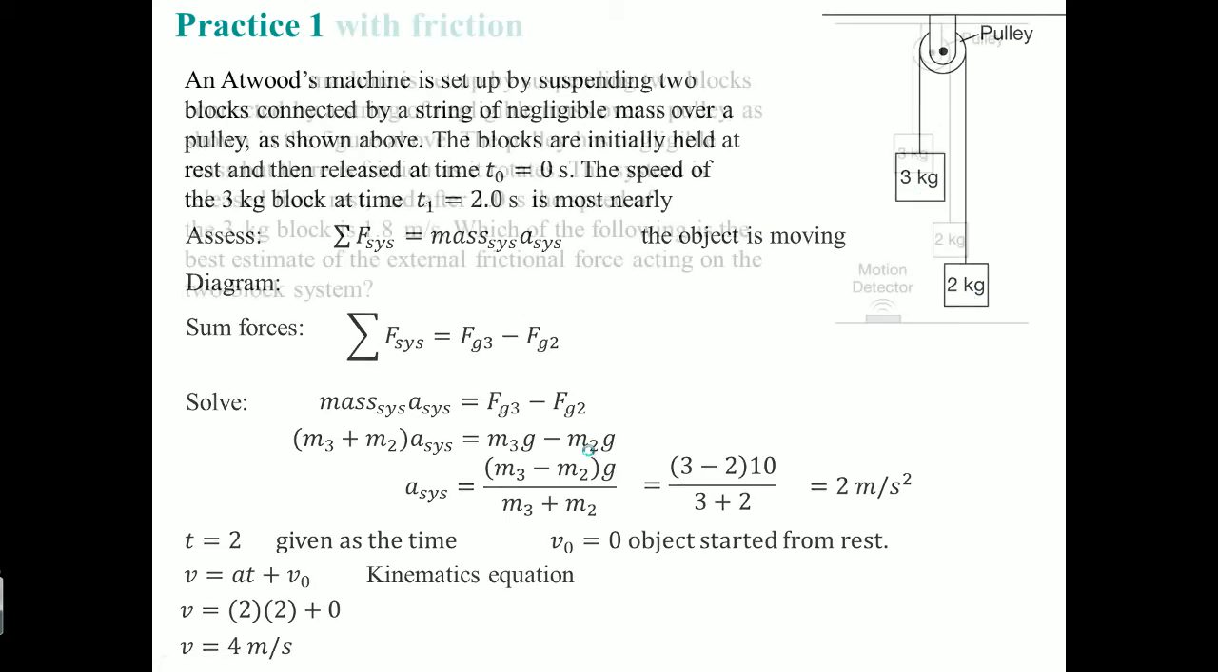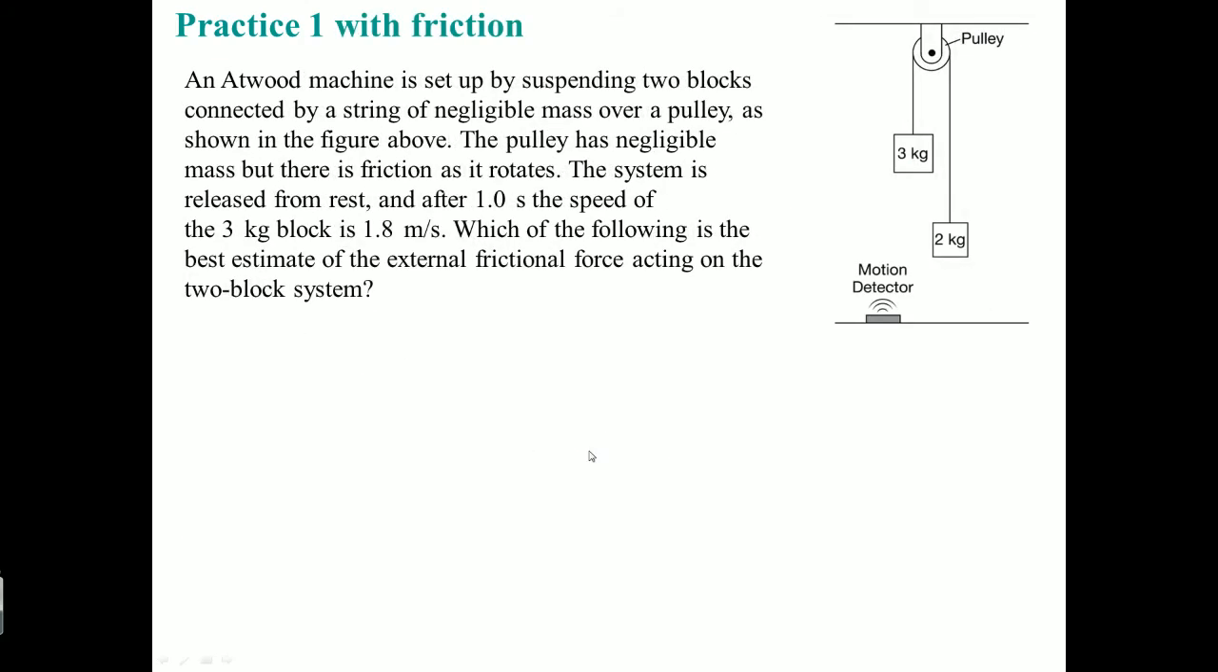Good. Now we do this problem, but now with friction. Okay, so an Atwood machine is set up by suspending 2 blocks connected by a string of negligible mass over a pulley, as shown in the figure above. The pulley has negligible mass, but there is friction as it rotates. This happens in real life. The system is released from rest, and after 1.0 seconds, the speed of the 3 kilogram block is 1.8 meters per second. Which of the following is the best estimation for the external force acting on the two block system?